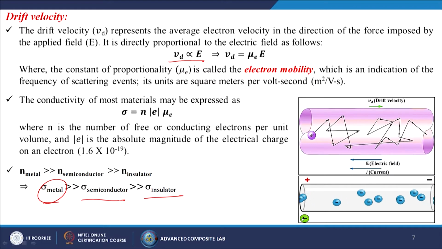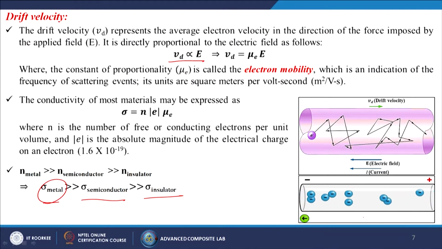So, from this particular case we can get the information about the conductivity. The conductivity of the metal is higher than the semiconductor, and the semiconductor conductivity is higher than the insulator. In the right side bottom image you can see when there is a charge of minus and plus. When the plus sign is there, automatically all the electrons go towards that direction. When the polarity changes, the electron movement will always be in the opposite direction. So, automatically the kinetic energy will be formed inside the material itself.